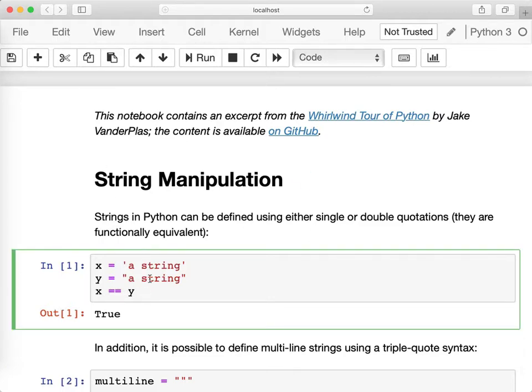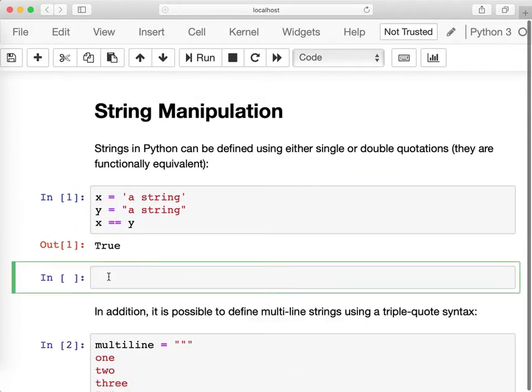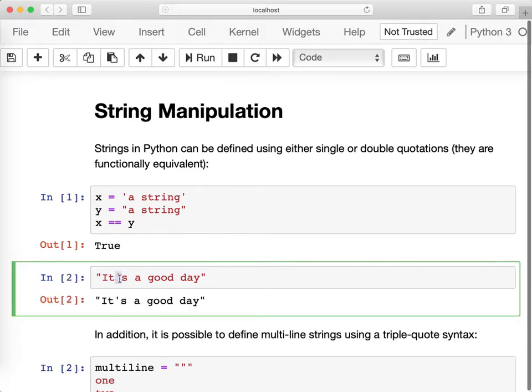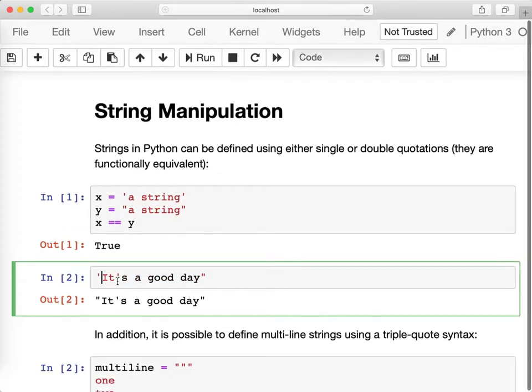Now the reason we have one quote or double quote is because very often we want to have a quote within the string. So this gives us the option of using the opposite quote if a quote of the opposite type is in the string. For instance, if I want to store the string, it's a good day, I will need to start with a double quote and end with a double quote simply because there is one single quote in the string. If this had been a string that starts with one quote, you notice that the other quote will be looked at as the end of the string, and I will have a problem here.